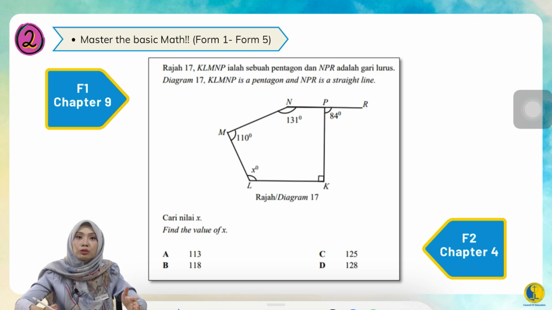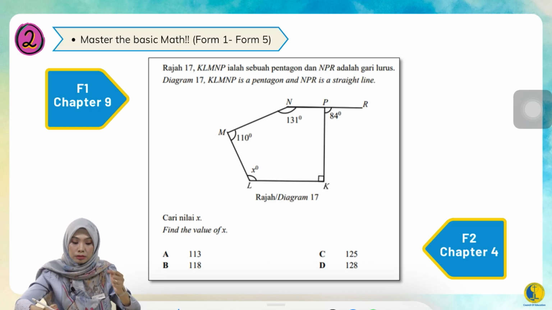Go back to your Form 1, 2, 3 books. I always told them, go get your brother's or sister's maths book. If you have younger siblings in Form 1, 2, 3, borrow their books and do the questions. You might think it's a lot of work, but it will be very, very helpful. Yes, you must start again from the basics.